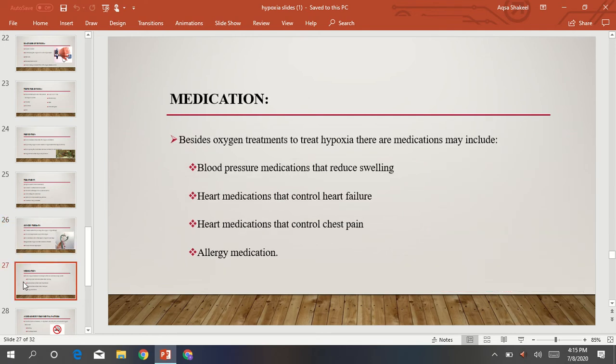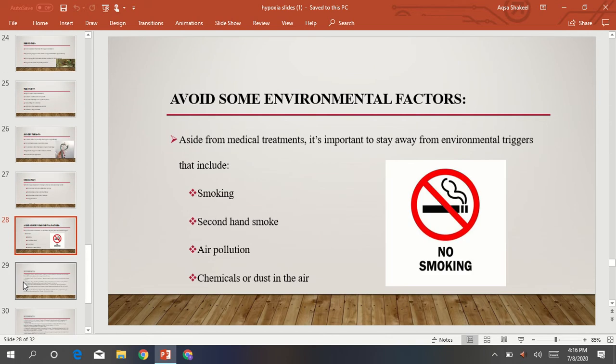Next is medication. So besides oxygen treatment to treat hypoxia, there are several types of medication we can use. We may use blood pressure medication that reduces swelling. We may use heart medication that controls heart failure, also heart medication that controls chest pain, and we also use allergy medications.